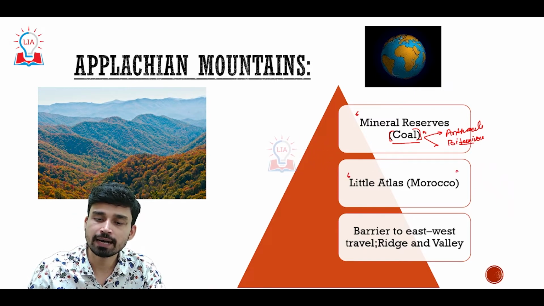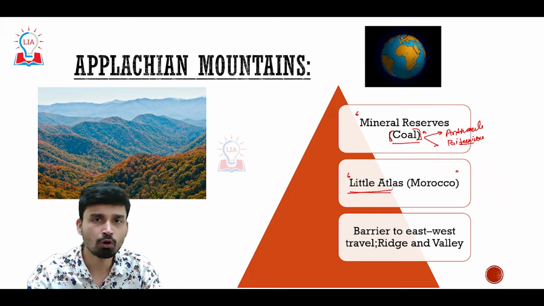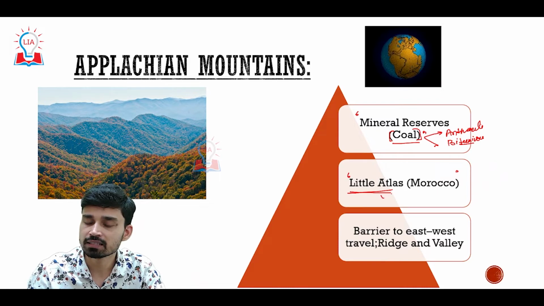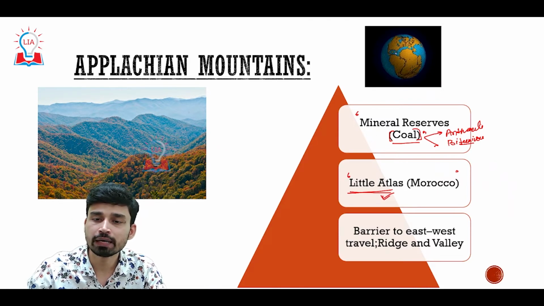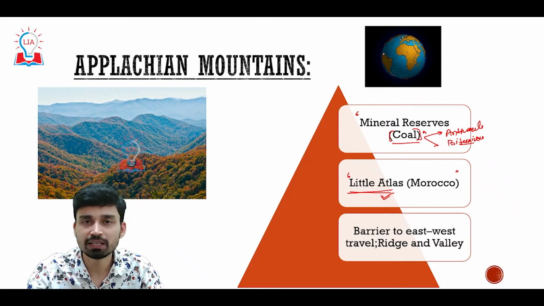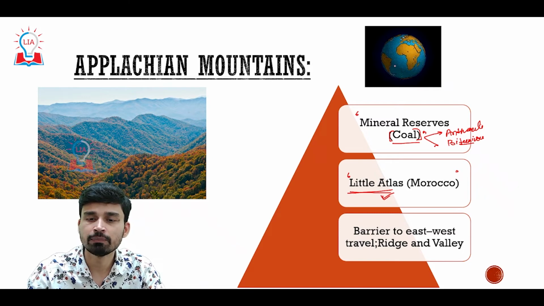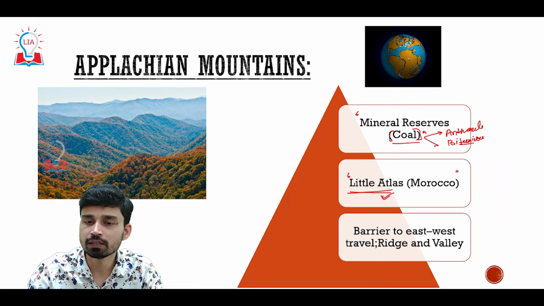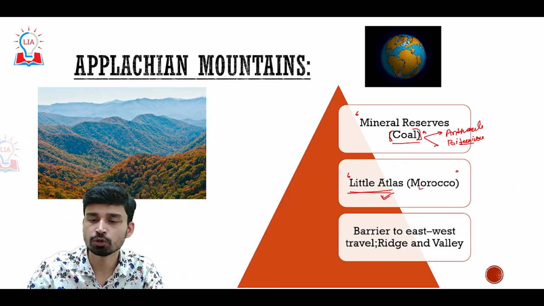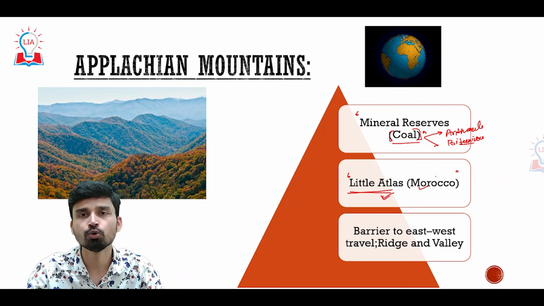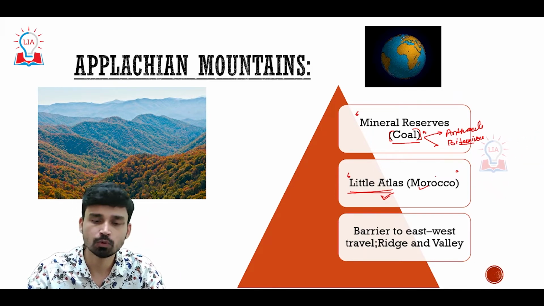If we try to understand the origin and geology of the Appalachian Mountains, these mountains are also very closely related to the Little Atlas Mountains of Morocco in Africa, because it is believed that at one point in time when all the land masses were joined together in Pangea, the North American continent, as you can see from this image, and the African continent were joined together, and that is why the Appalachians and the Little Atlas Mountains of Morocco used to make a single mountain chain. But due to the continental rift, the break in the plates, they are now separated apart by the Atlantic Ocean.